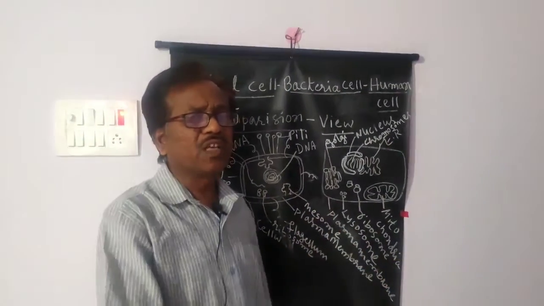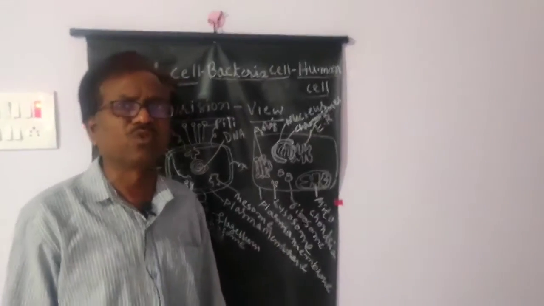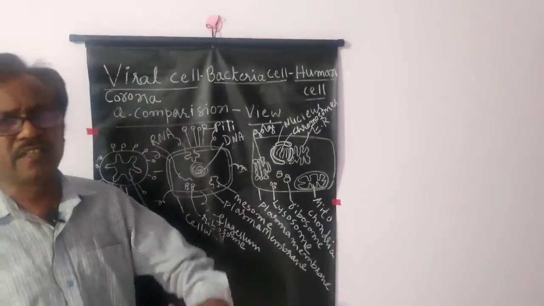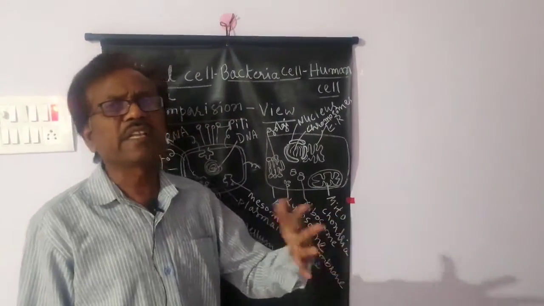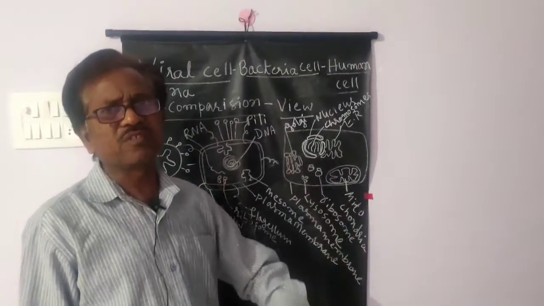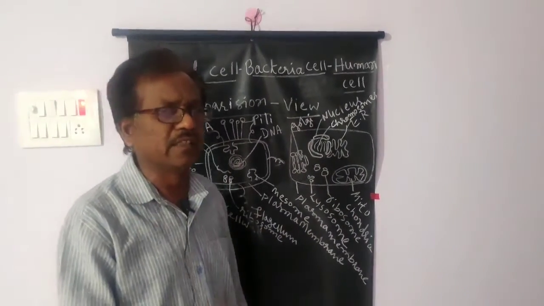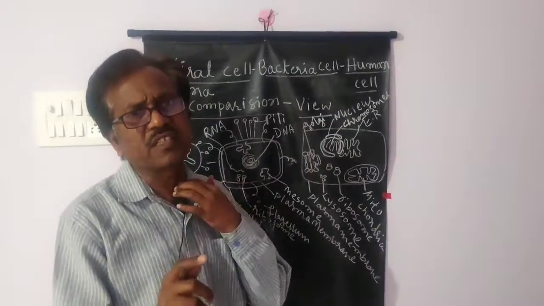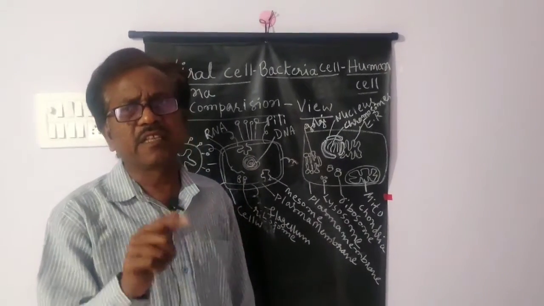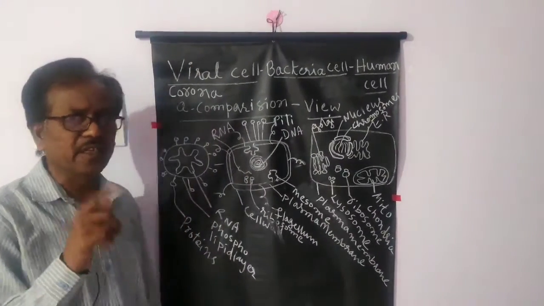The remaining 44 chromosomes are called autosomes. They determine the autosomal characters. The X and Y chromosomes determine the sexual characters, the sex of the child. If XX chromosomes are there, that is a female. If XY chromosomes are there, that is a male.